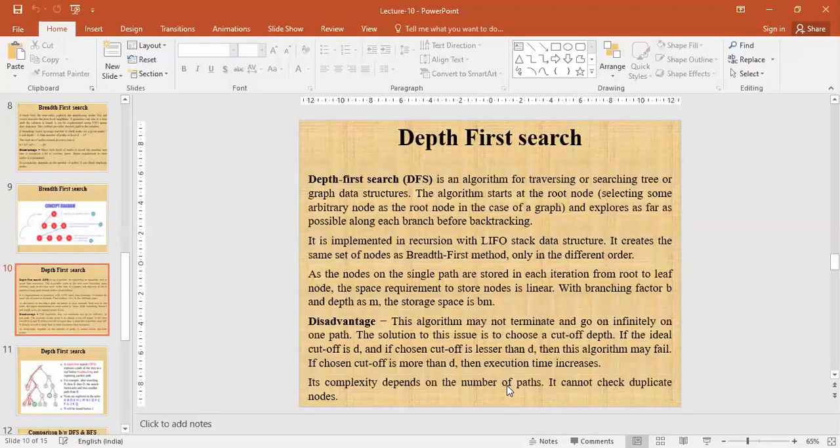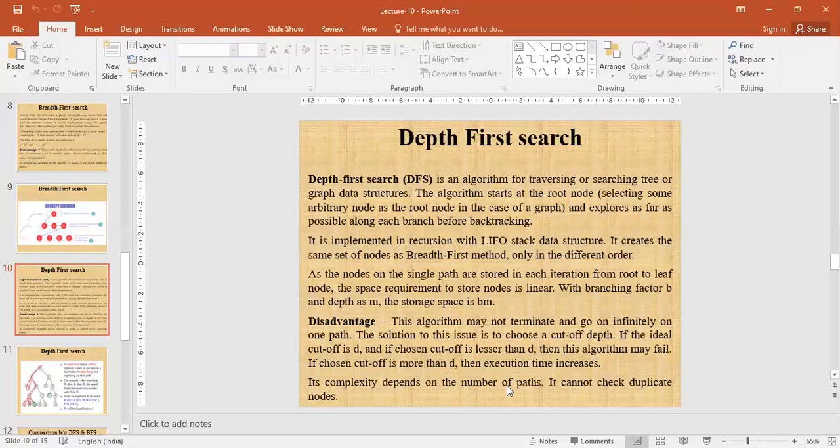Now depth first search. DFS is an algorithm for traversing or searching tree or graph data structure. The algorithm starts at the root node, selecting some arbitrary node as a root node in the case of a graph, and explores as far as possible along each branch before backtracking.